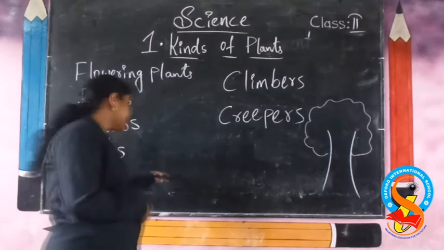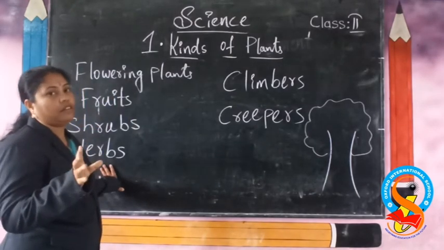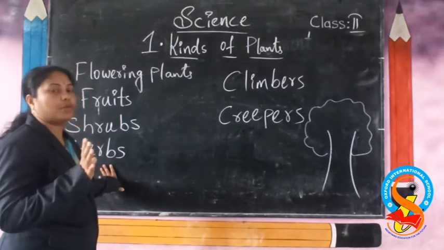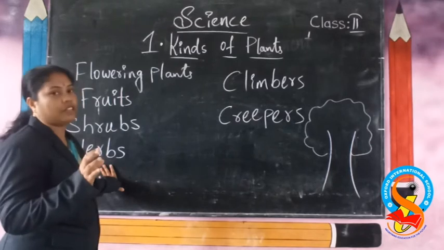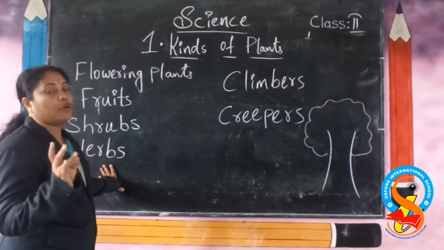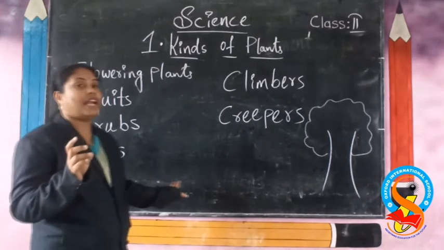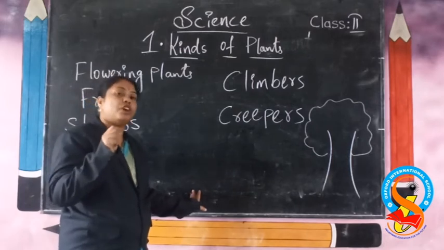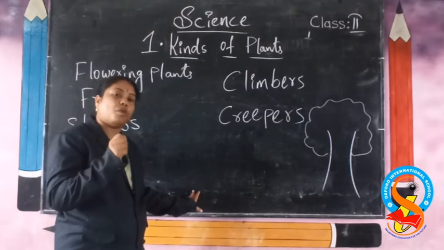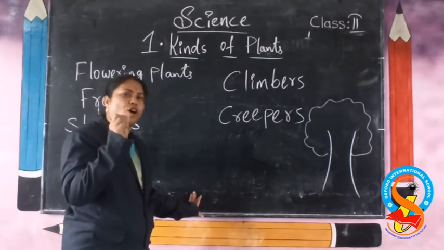And next is herbs. The stems will be small and soft. Their life will be very short also, only a few months. Like coriander and mint, they are herbs. We call them herbs. Go to your mommy and ask for coriander. She will show you the leaves of the coriander. The leaves will be so soft.